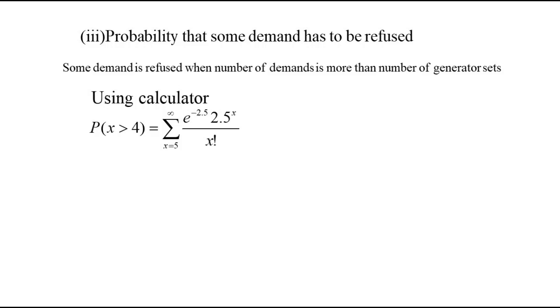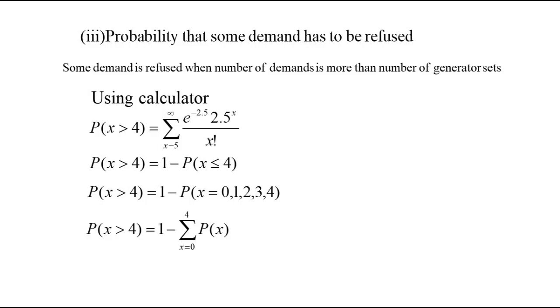That means 5, 6, 7, 8. If the demands are 5, 6, 7, 8, then we will refuse the demand. This is what we have to find. But from 5 to infinity it is very difficult to use a calculator, so you can use this relation and then you get this answer.